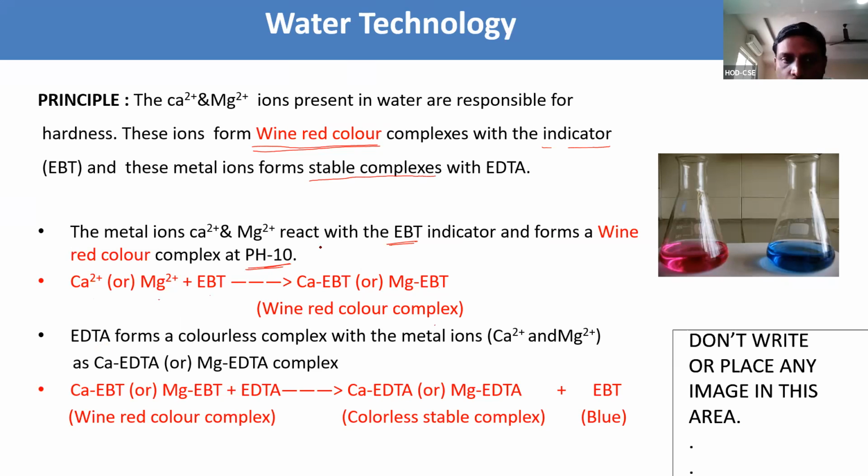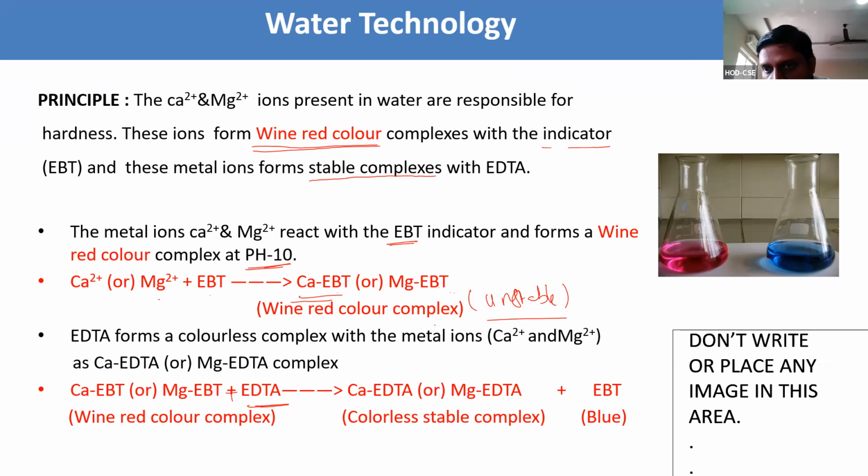The wine red complex, calcium EBT or magnesium EBT, is unstable. When it reacts with EDTA from the burette, it forms a colorless stable complex and releases the EBT as blue color.